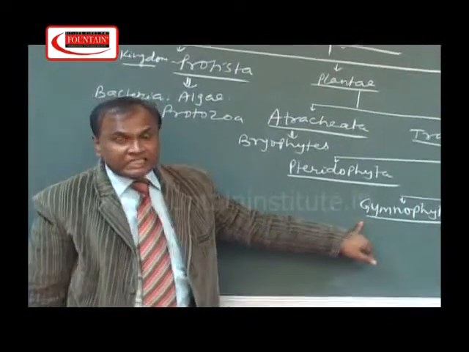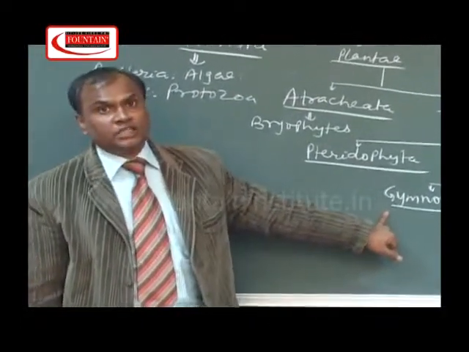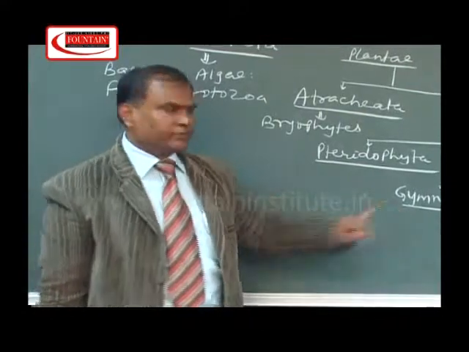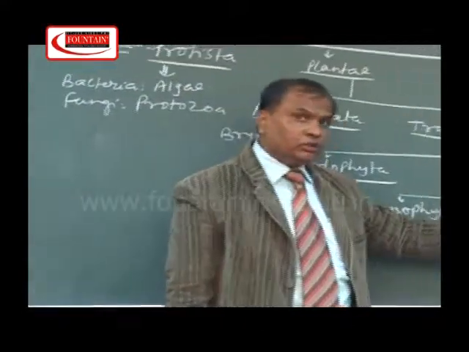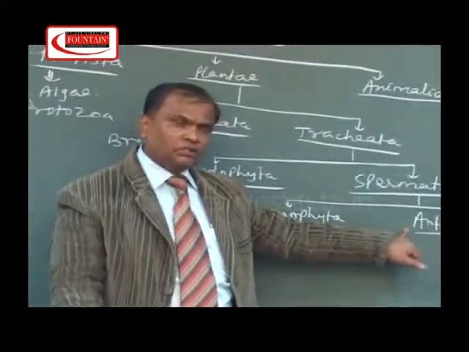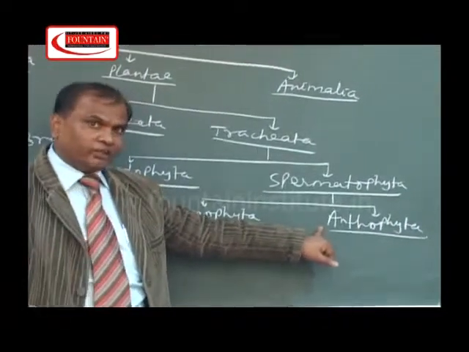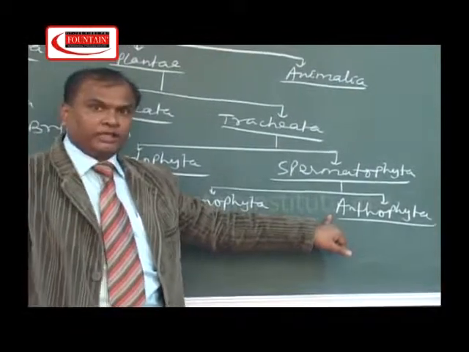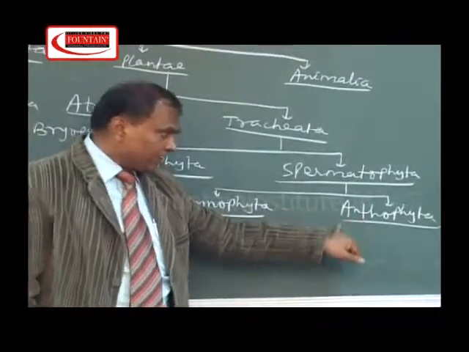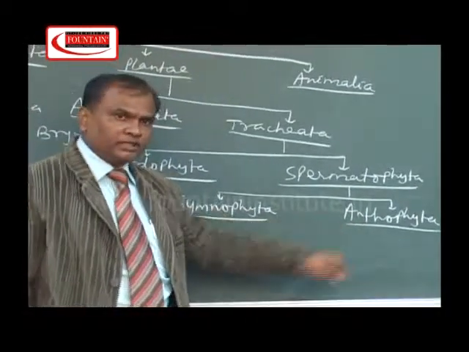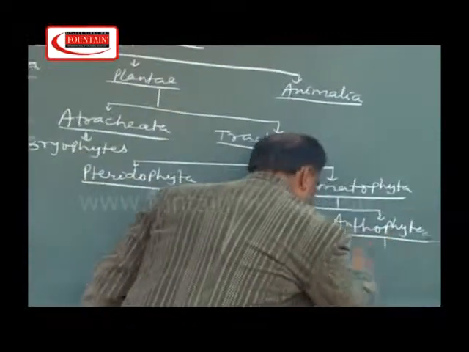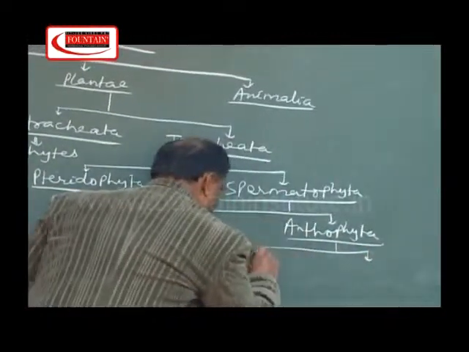Naked seed plants means the seed is not enclosed inside the fruit, that is, ovary absent, and angion means cover, spermos seed. So, when the ovule is enclosed inside the ovary, that is, fruit is present, then those plants are placed in group anthophyta. Anthophyta is again divided into 2 groups,